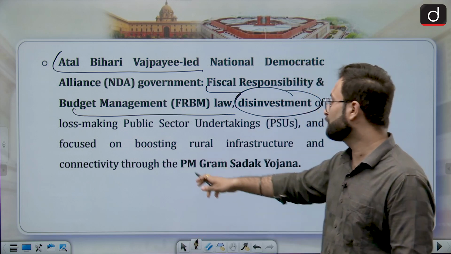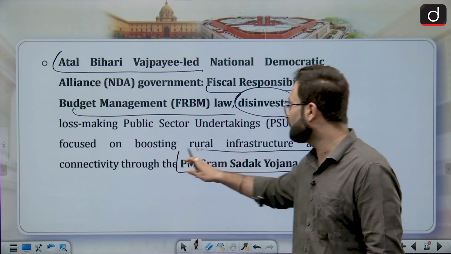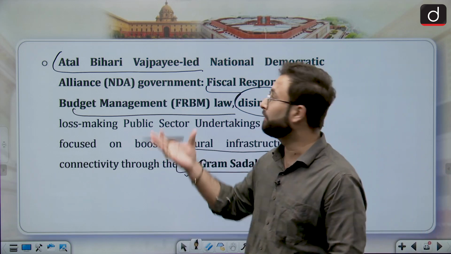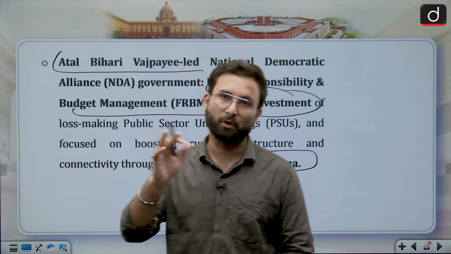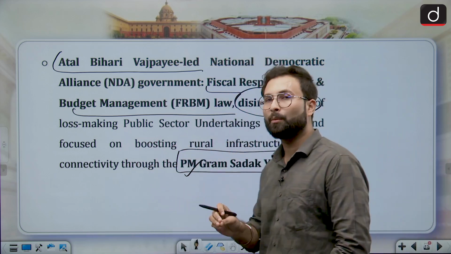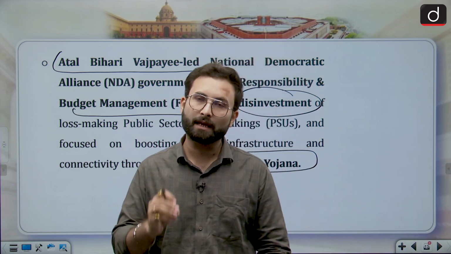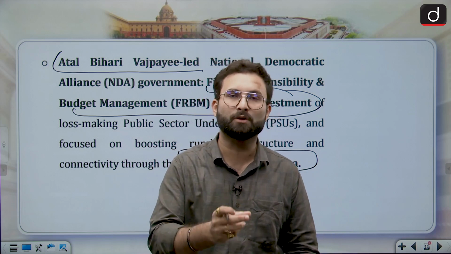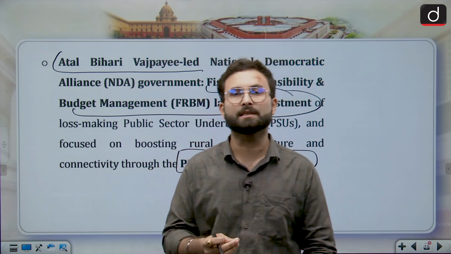Other than that, if we talk about the developmental or infrastructure projects, Pradhan Mantri Gram Sadak Yojana was an outcome of Atal Bihari Vajpayee's government, and it was also a coalition government. So we can say that if a coalition government is well structured, then they can take decisions. So it is not an inherent demerit that they might not be going for concrete decisions or policy making.